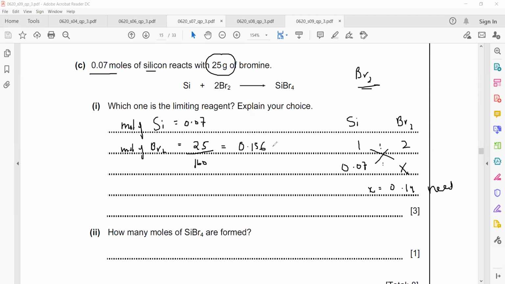But how many moles do we have? We have 0.156. So we have more than what we need. So it means bromine is in excess. If bromine is in excess, it means the silicon is limiting. Because limiting means used up completely, and bromine is in excess, because we have bromine in more than enough.